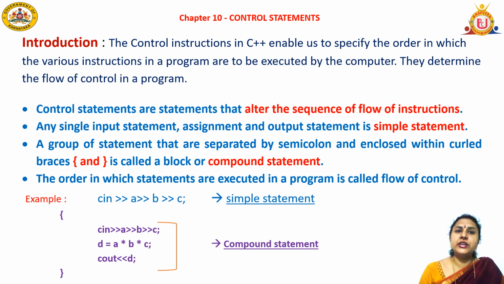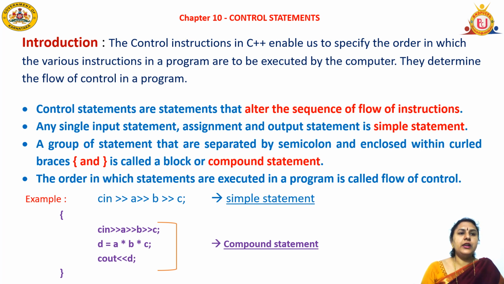Any single input statement, assignment and output statement is a simple statement. So the input statement, assignment statement and output statement we call simple statements. A group of statements that are separated by semicolon and enclosed within curly braces is called a block or compound statement. The order in which statements are executed in a program is called flow of control.